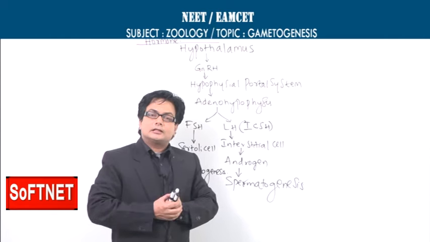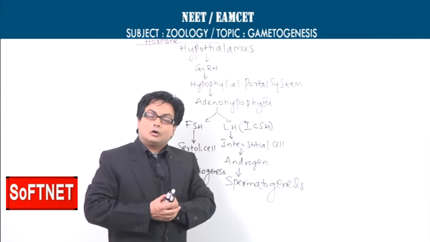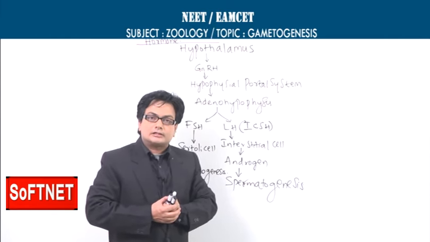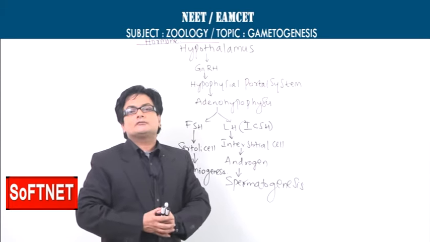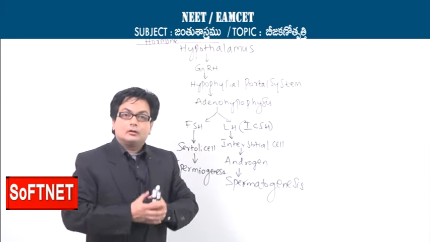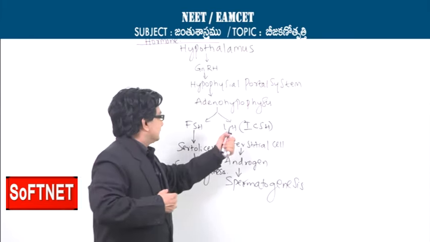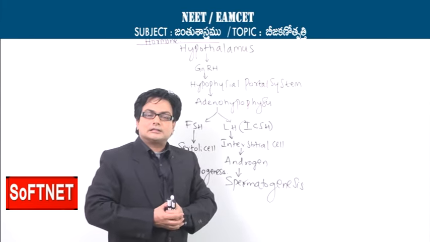The interstitial cell, or the Leydig cell, or the interstitial endocrinocytes present in between the seminiferous tubules of the male gonad will be influenced by this particular hormone called ICSH.